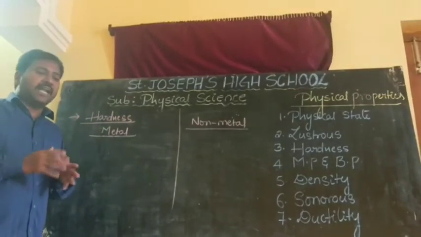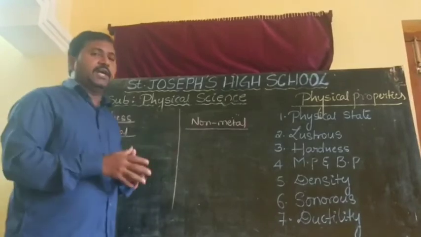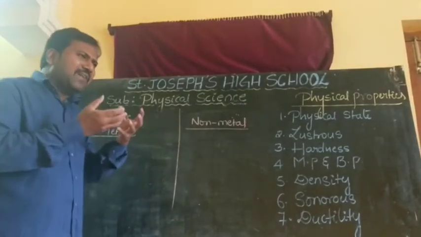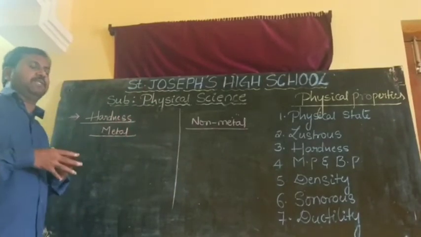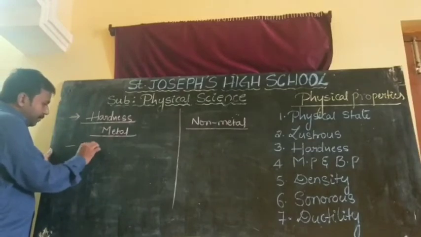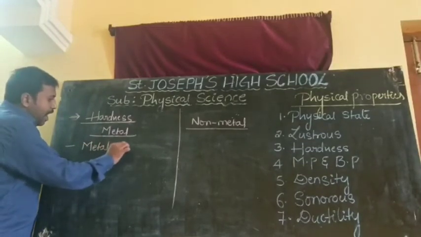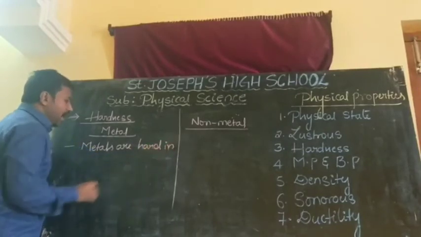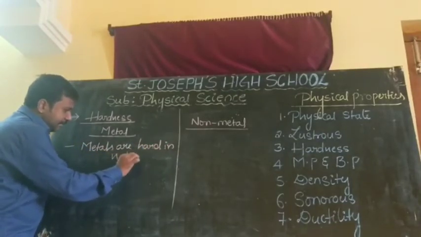Hard. If I give the aluminium rod, can you break it easily? It is also tough. That means by our general day-to-day life examples also, we can say very easily metals are hard in nature.